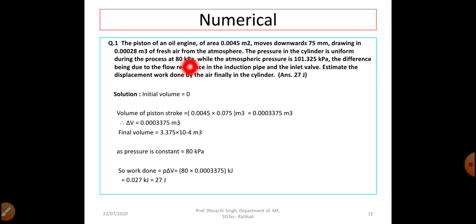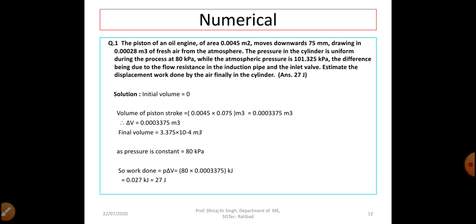So this is a constant pressure process. 80 kilopascal is the pressure, while the atmospheric pressure is 101.325 kilopascal, the difference being due to the flow resistance in the induction pipe and the inlet valve. Estimate the displacement work done by the air finally in the cylinder. That means they are asking for non-flow closed system work in a constant pressure process.